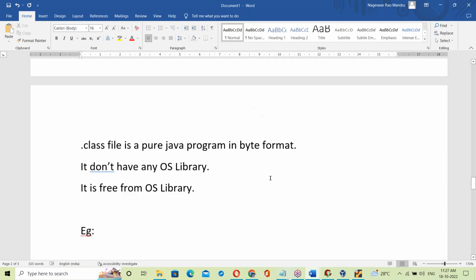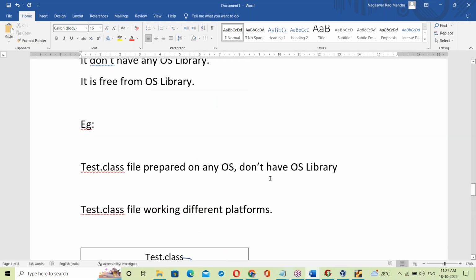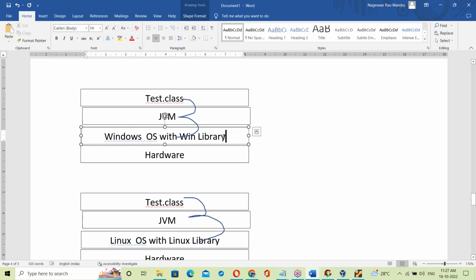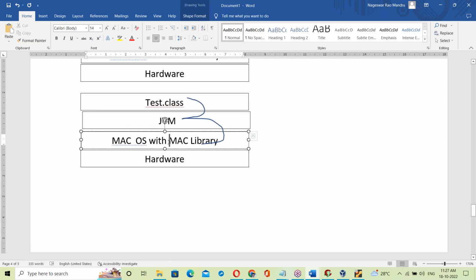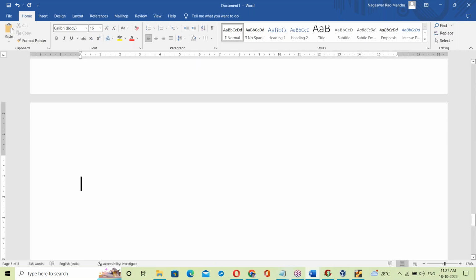When it comes to Java, every time we change the OS, the link changes. It is called dynamic linking here.